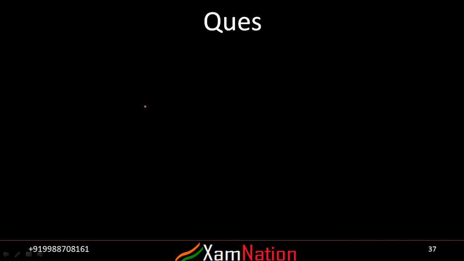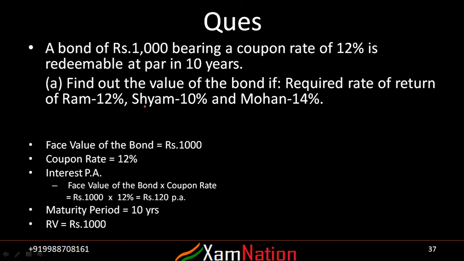Now let's understand with an example. This example will put things in perspective. Let's say there is a bond whose face value is 100 rupees, and the coupon rate is 12%, and it is redeemable in 10 years. Then we have to find out the value of the bond if the required rate of return is 12%, 10% and 14%. Different persons have different rates of return, so the bond value will be different for different persons, because the discount rate would be different for each of them.